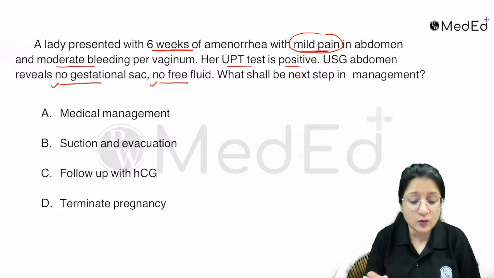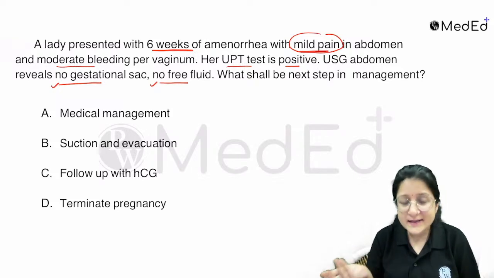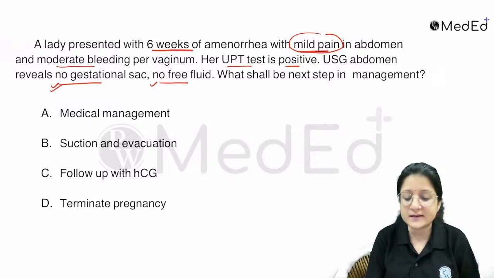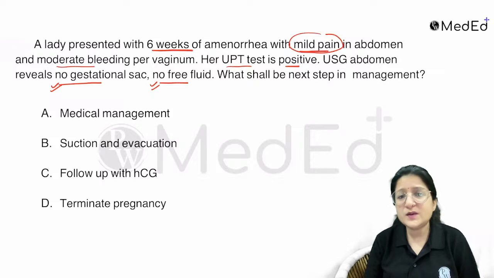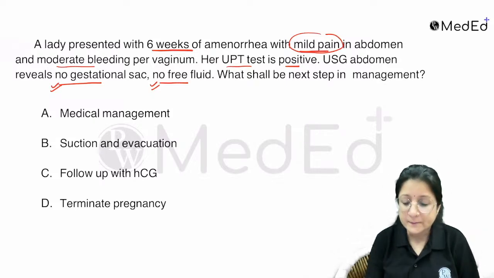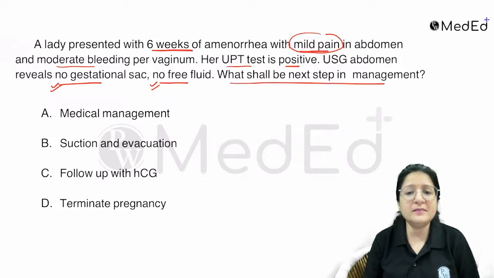But as of now, we don't know where the gestational sac is because we are seeing nothing on ultrasound, not even any free fluid. Why are they commenting on free fluid? Possibly because of a ruptured ectopic, that is the concern here. So what shall be the next step in the management?